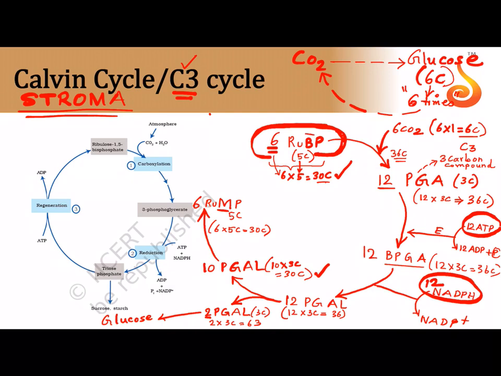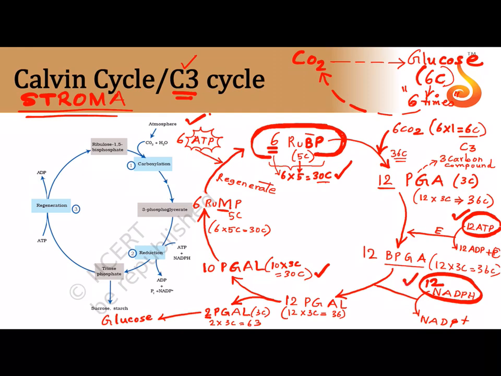How do you make mono into bisphosphate? Bis means 2-phosphate. So for that I will need an additional 6 molecules of ATP. So I use 6 molecules of ATP in order to regenerate what I started with, that is 6 molecules of RuBP. Okay, so totally, if you see, starting I used 12 ATPs plus here I use 6 ATPs. So for 1 molecule of glucose I am using 12 plus 6, that is equal to 18 ATPs.